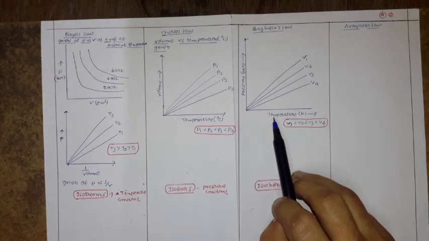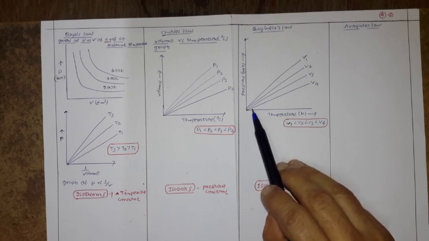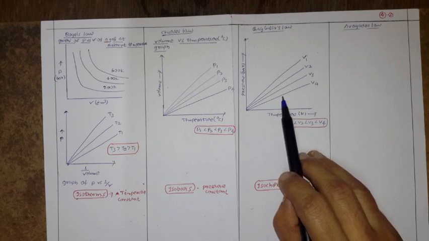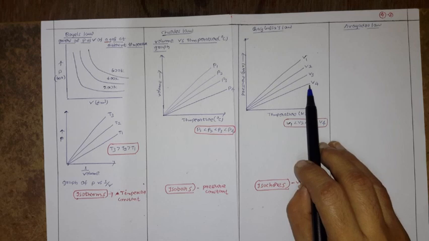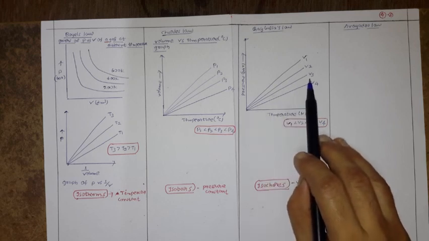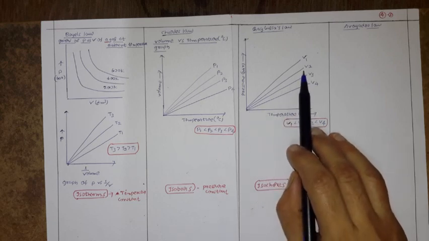Now let us observe, are the values constant or not? Here in pressure versus temperature, if we move along this line, once the P value increases, the temperature value also increases. Throughout this line volume is constant, that is V4, throughout this line volume is constant, V3, and throughout this line volume is constant, V2.